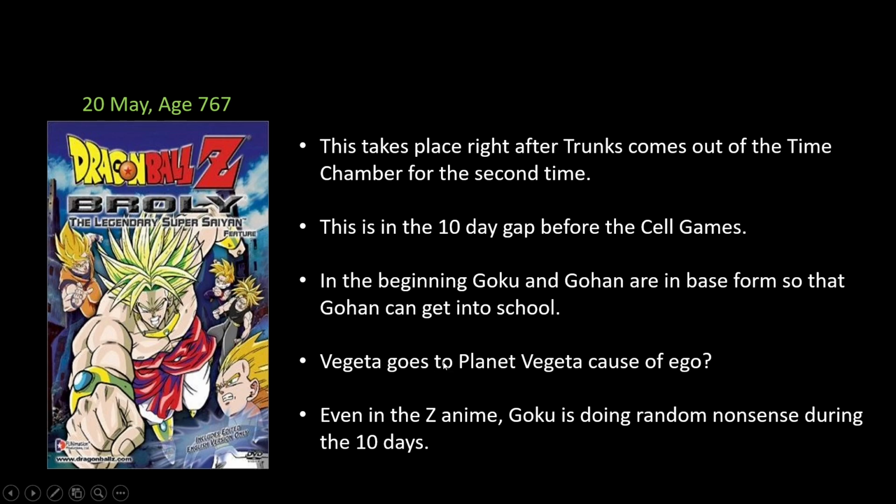And I guess Vegeta goes to the new planet Vegeta because of ego, I suppose. Cell did fuck him up quite a bit, and his ego and his pride was really hurt. And I know that Vegeta being Vegeta would do anything to get back at him, but then Paragus right there was telling him that, you are the only one who can defeat the legendary Super Saiyan. So maybe he needed a little bit of an ego boost.